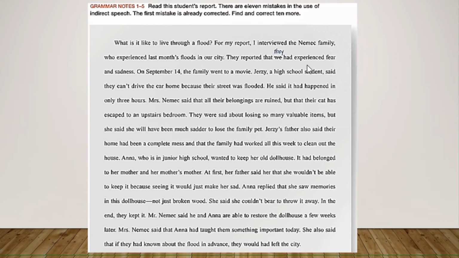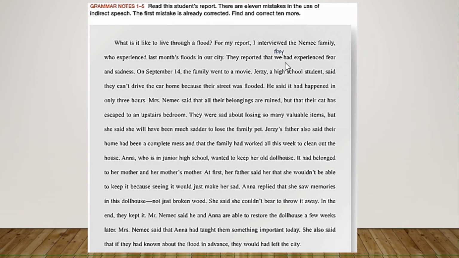If you analyze the one that is done, it says, they reported that they had experienced fear and sadness. Not we, because obviously the original or the direct speech, the exact words that they said were we have experienced, present perfect, right? We have experienced fear. So when you report, you say they reported that they had experienced, right?